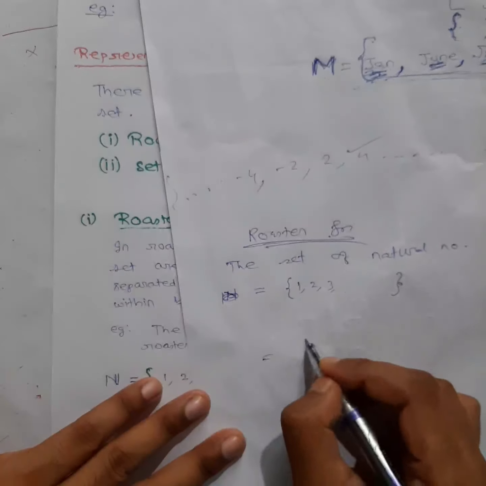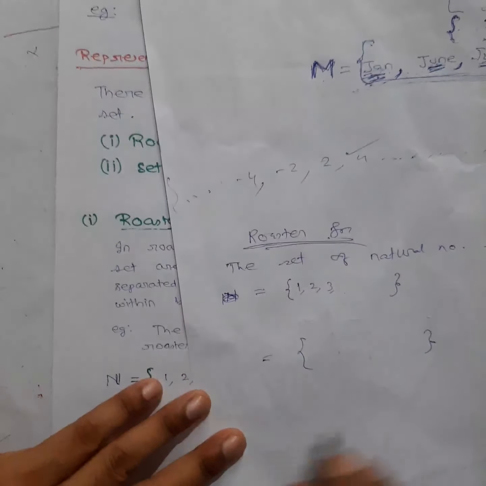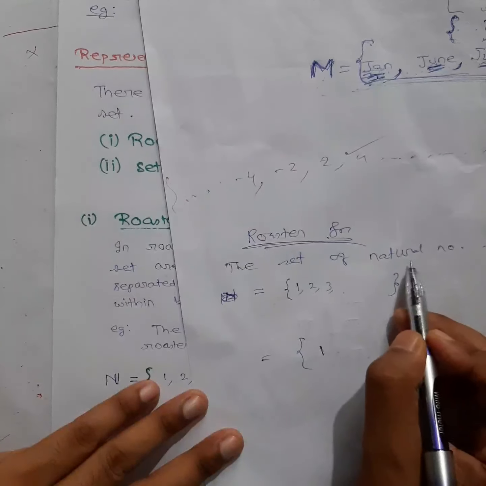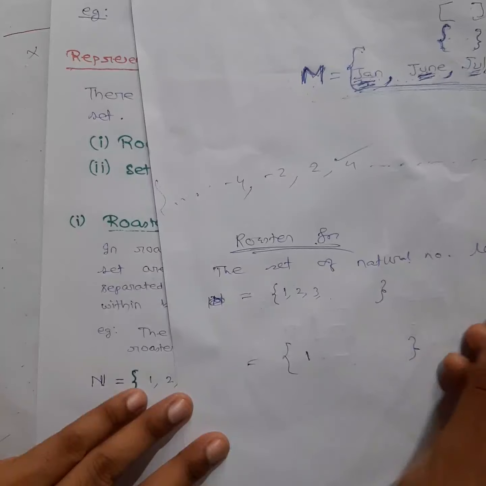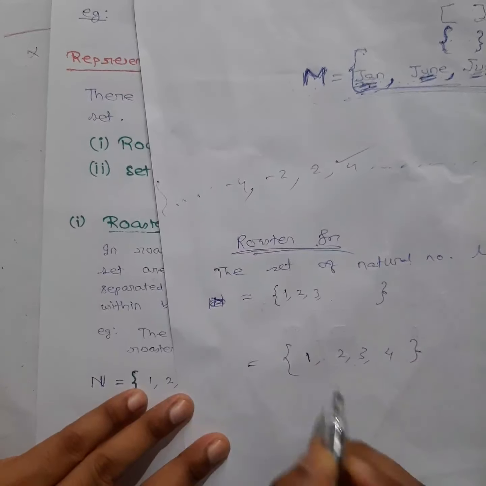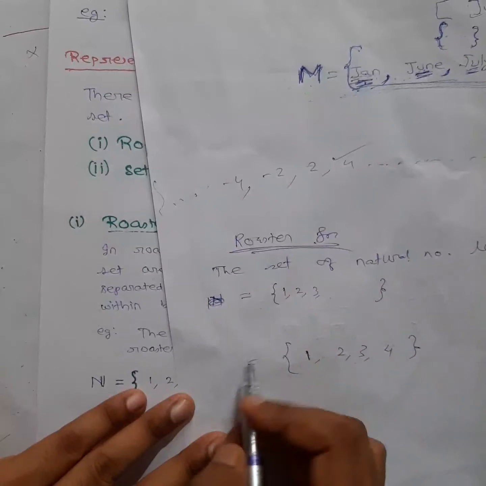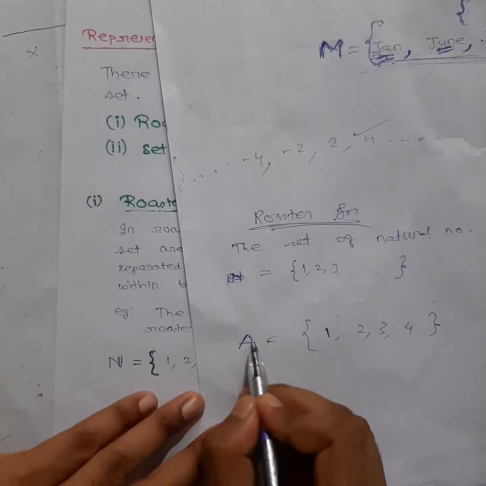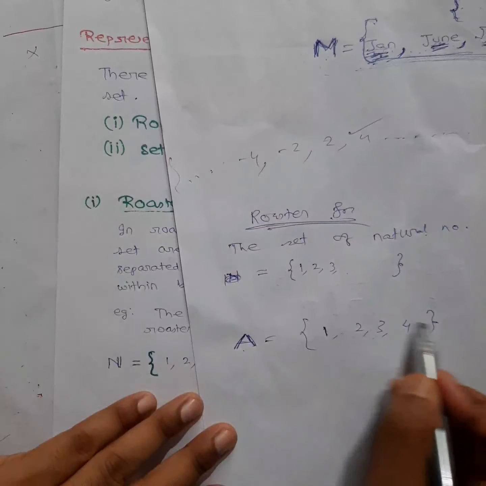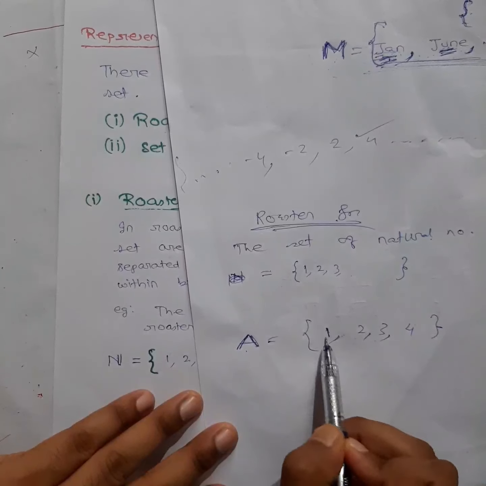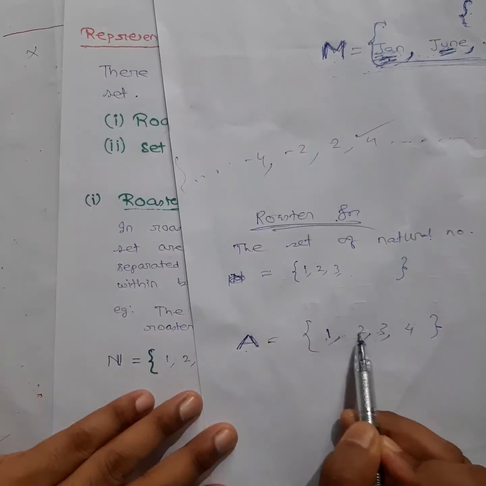So a set, I said, you can write under curly brackets, and suppose you have listed all the elements here. I have asked you to give what? Set of natural numbers less than 5. So what you can do, 1 2 3 4, these are the elements. And if you give me like this, and let me name it, suppose A, capital letter, you have to name it. So this will be called roster form, where you list all the elements.